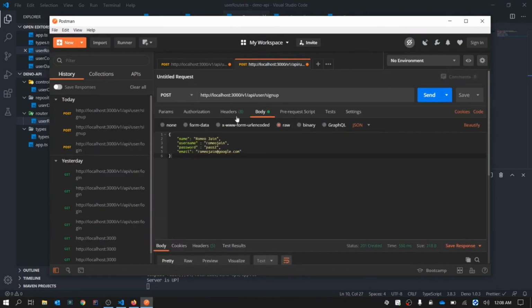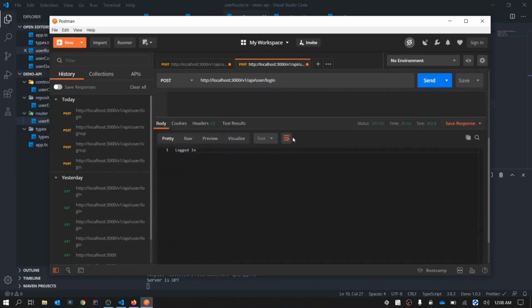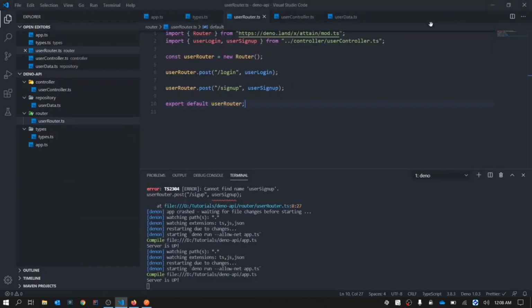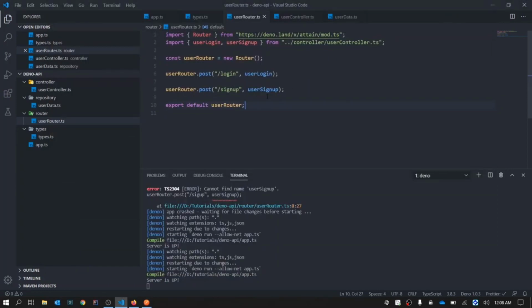So sign up is completed, but we need to check whether the user can be logged in. So go back to login, remove name, remove email, send, and it's login. So we have created our API. This is how you create an API in Deno.